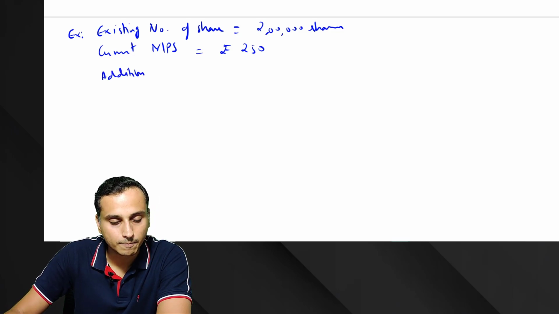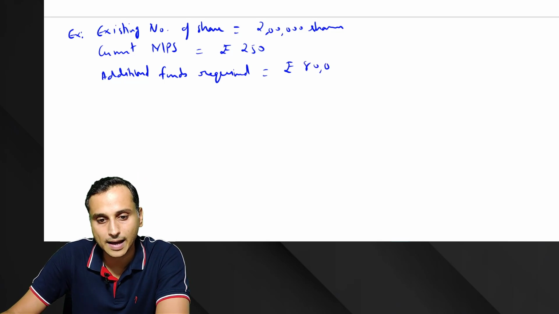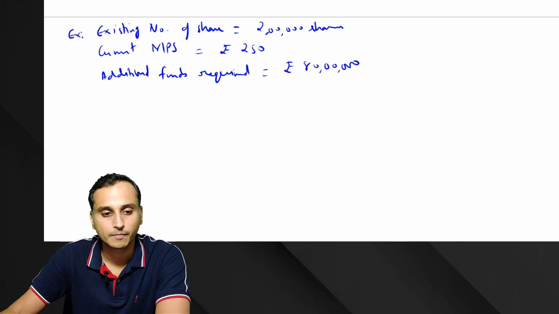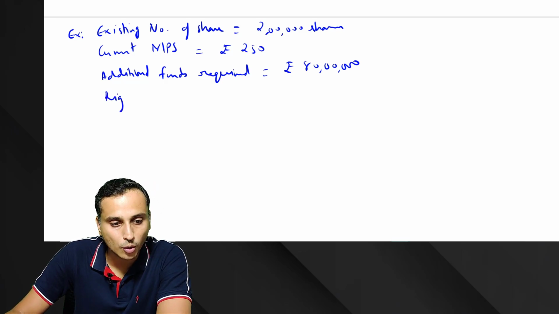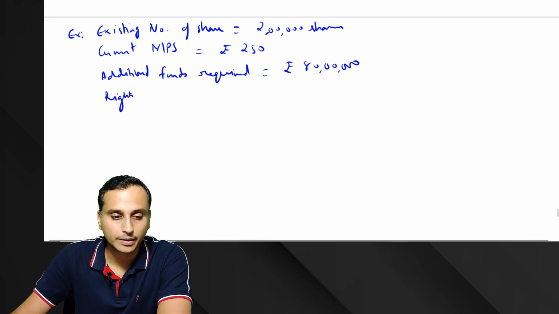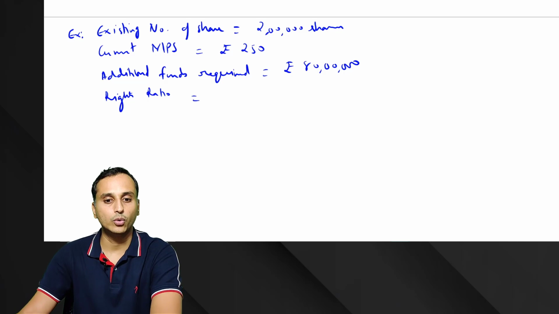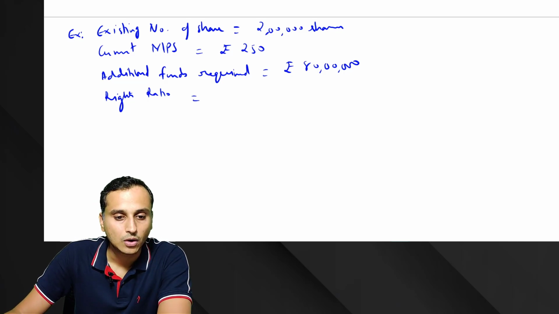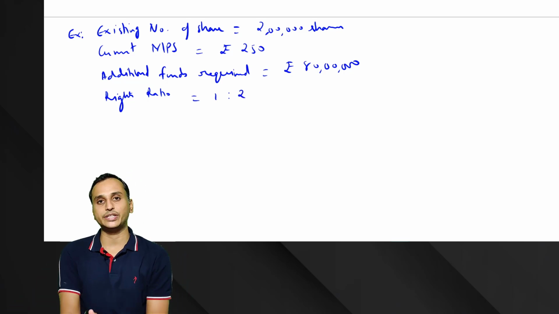Additional funds required, say they need funds of 80 lakhs, and rights ratio is equal to say 1:2.